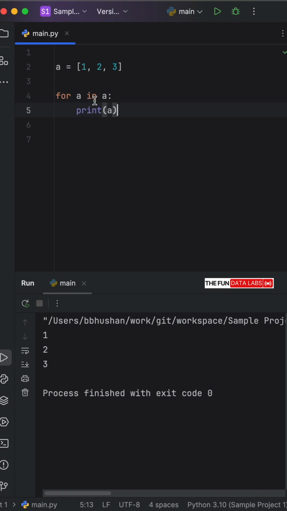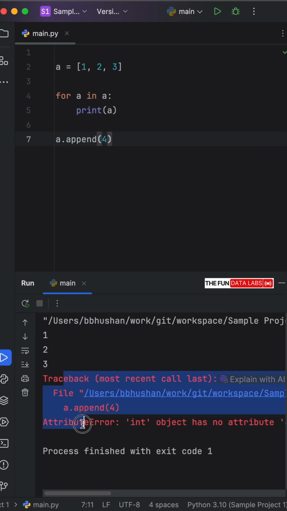But at the same time, we've actually made a miserable mistake here. Because now if we want to append to A some new elements, you'll notice that if we try to append 4, we're going to get an error. And the reason we get this attribute error is because even if we initially created A as a list, as soon as you create a for loop, this turns into a variable that grabs each value from the list and assigns it to A temporarily.